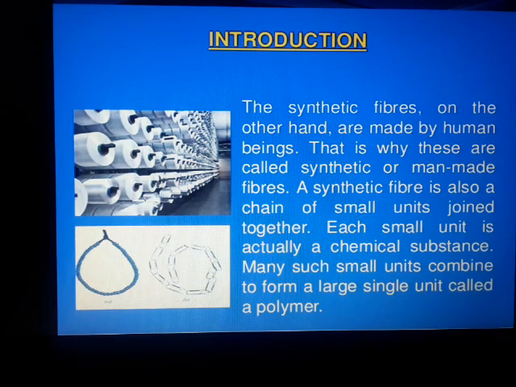Like that, the single small units called monomer can be converted into a polymer. Here poly means many and mer means units. One unit, this monomer, is continuously repeated to form a polymer.